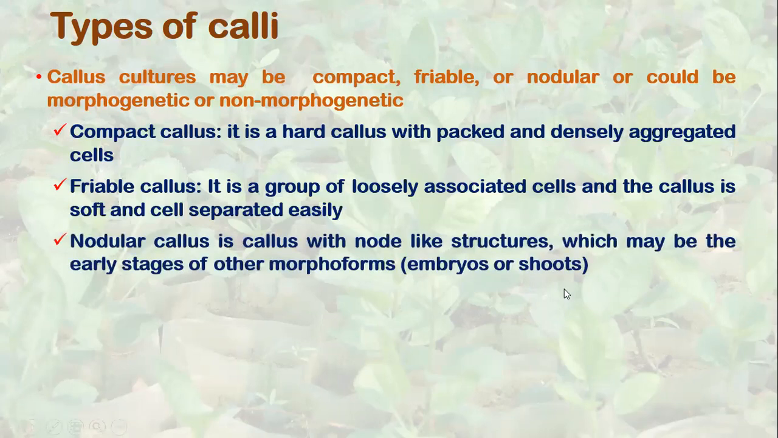So nodular callus is a callus with nodule-like structures. It has nodules on the surface, which may be early stages of other morphoforms, embryo or shoot. Mostly these are, but there could be root also, which generally is not, though it's not that they can never be. So these are the morphoforms. Nodular callus can be morphogenetic or non-morphogenetic.